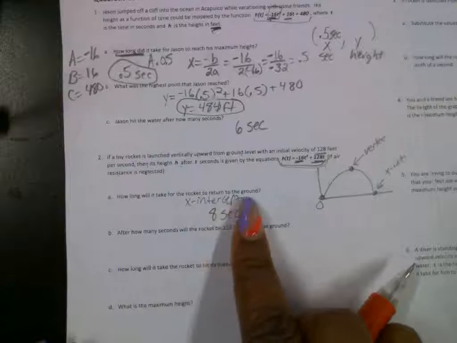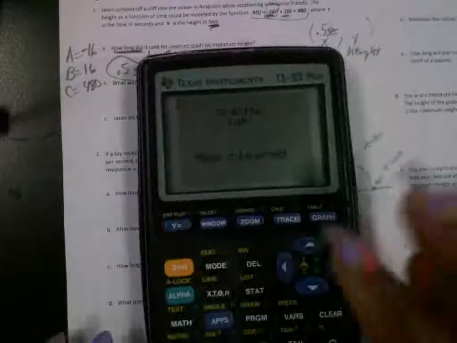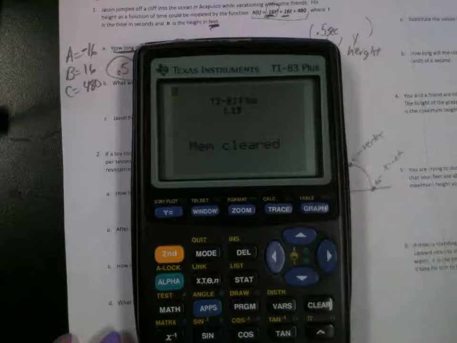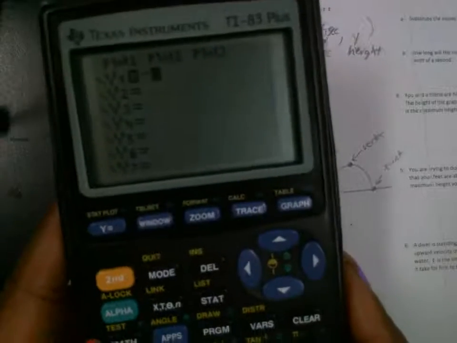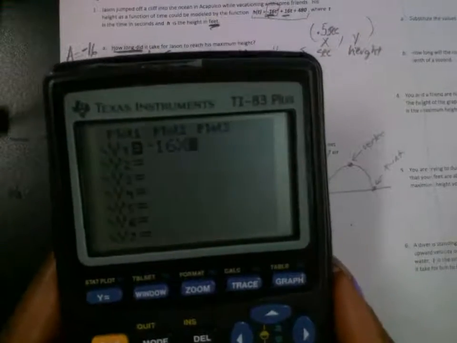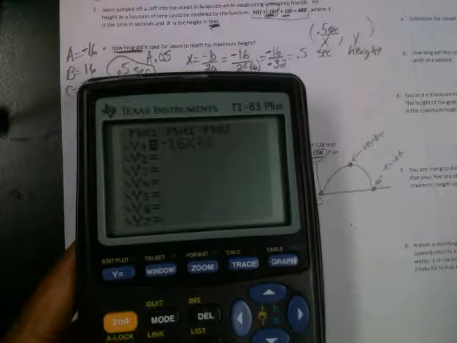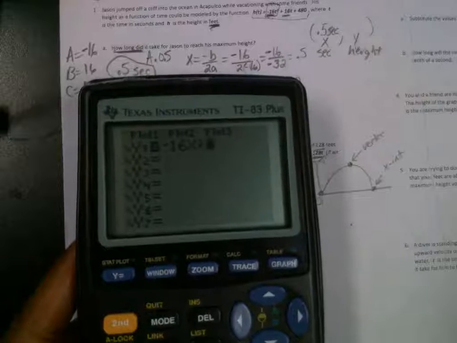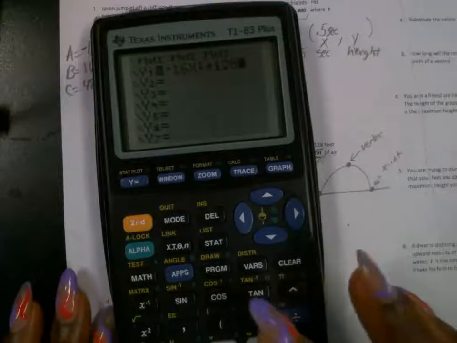All right. So we found out how long it would take for the rocket to return to the ground. That's this x-intercept right here. We typed it in the calculator to figure out it was 8. Remember, when you type the equation in the calculator, what button do you press to type in an equation? Y equals. And then when you type in the equation, you have negative 16 x squared. What did we say that negative 16 was in front of the x squared? Yes, the gravity. That's the part that is making it loop back around and come down. That's excellent. Then we have our plus 128x.